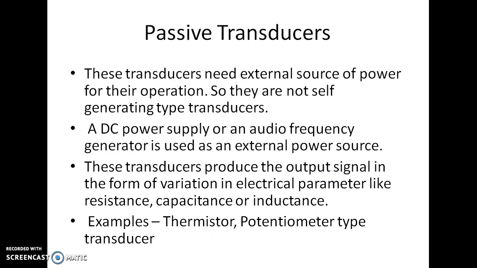Then the passive type of transducer. Passive type of transducers are not self-generating. Here it requires some external source of energy for its operation to convert the physical or mechanical energy into electrical energy. For this it can take a DC power supply or AC power supply. Examples of passive transducers are thermistor, potentiometer, etc.